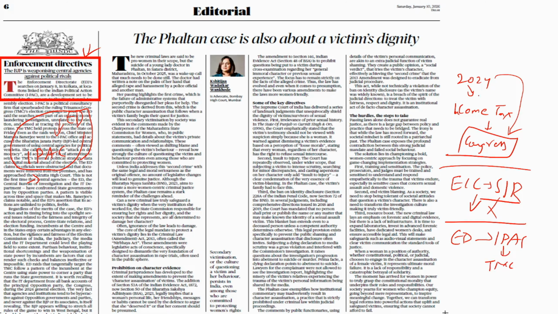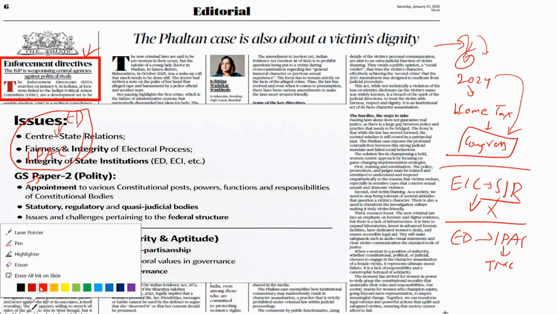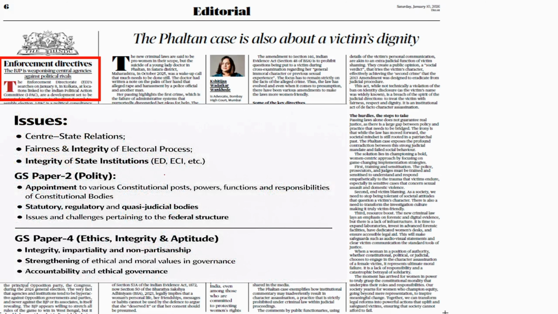So this article says, at the central level, the central government, the party in power, is targeting the opposition party, and at state level, if any opposition party is in power, it is targeting that state also. So here we are seeing an issue in central-state relations. The issues related to federal structure are directly given in the syllabus. Issues and challenges pertaining to federal structure are directly given in the GS2 polity. It is a very important syllabus line.